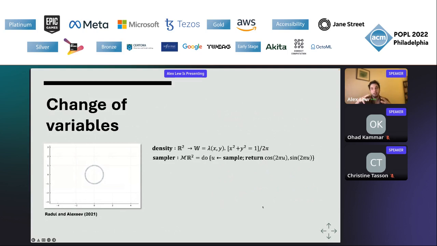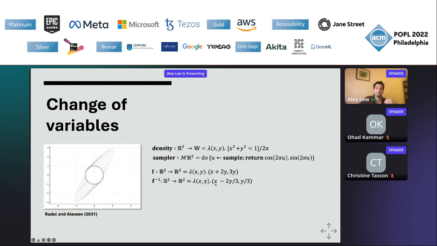It's inspired by Rodel and Alexiev's AI stats paper last year. The idea is that in many probabilistic programming languages, primitive distributions come equipped with a density function and a sampler. So here's a program that samples points in the unit circle uniformly at random, and a corresponding density function which returns 1 over 2 pi at any point on the circle, 0 elsewhere.